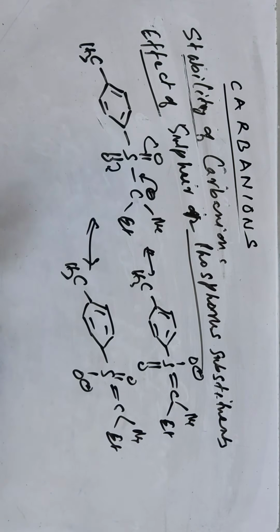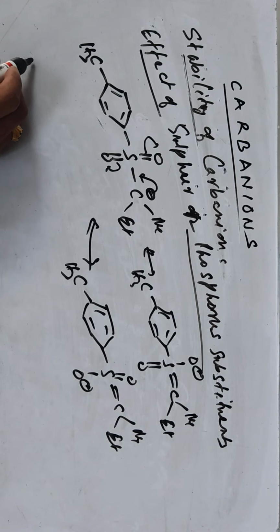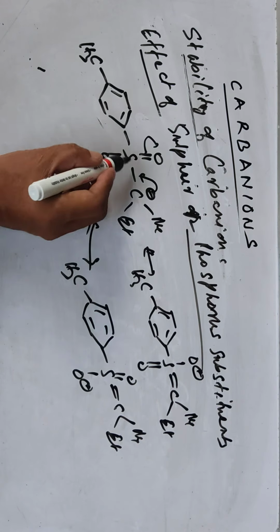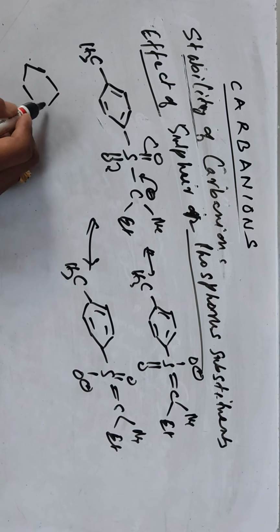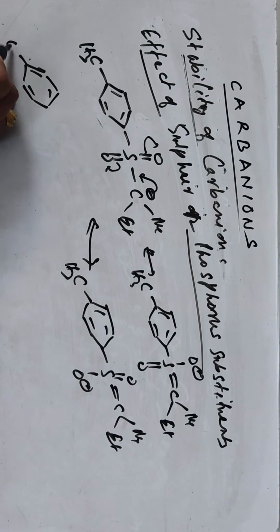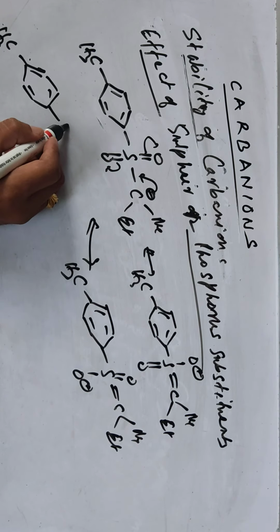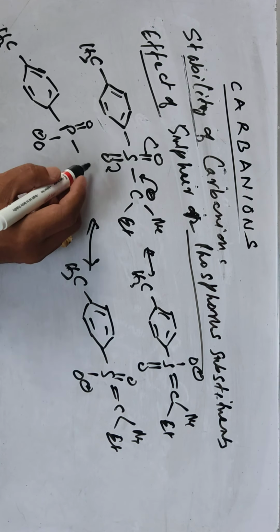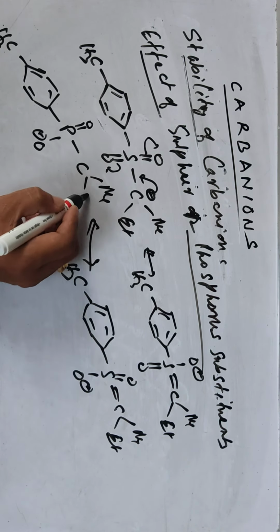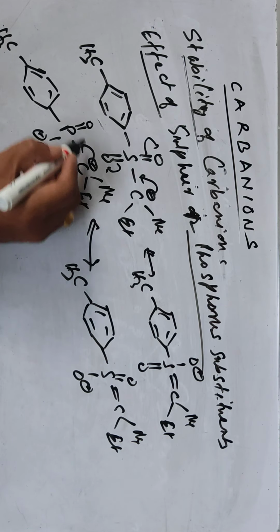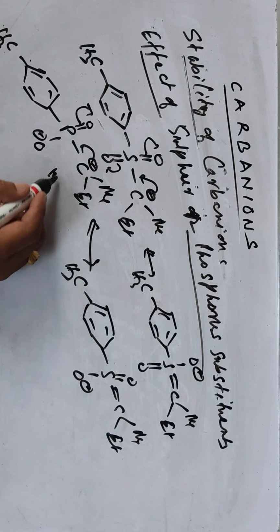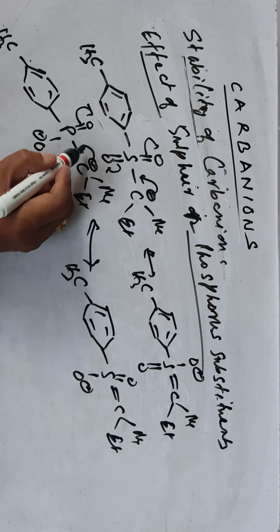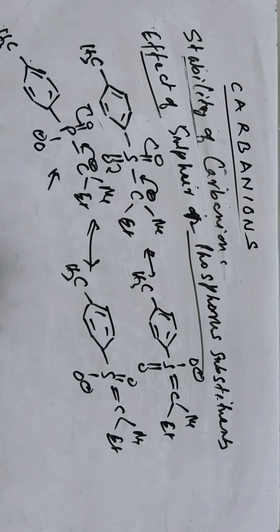It is linked with the sulfur or phosphorus, so you can have another example with phosphorus. When linked with phosphorus, CH3 and phosphorus, double bond O, negative charge, and this Me here, you can delocalize this way also. So when the carbanion is linked with a phosphorus or sulfur atom, it can be delocalized this way.